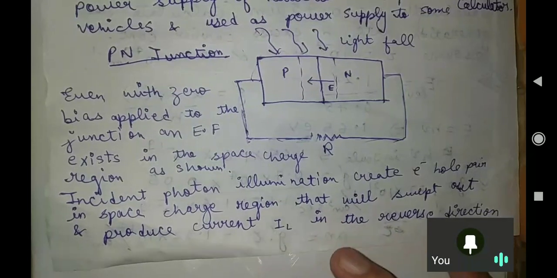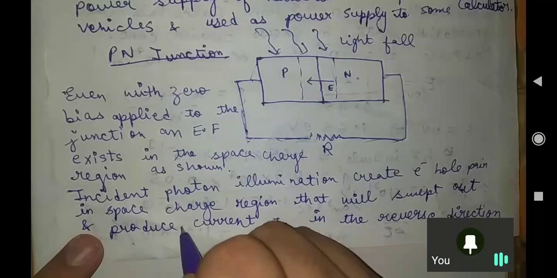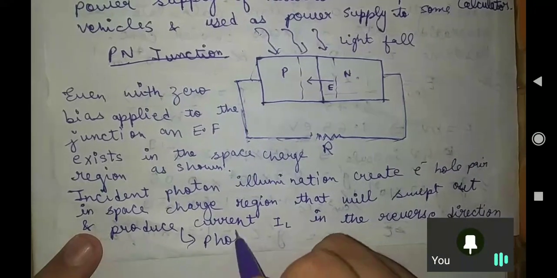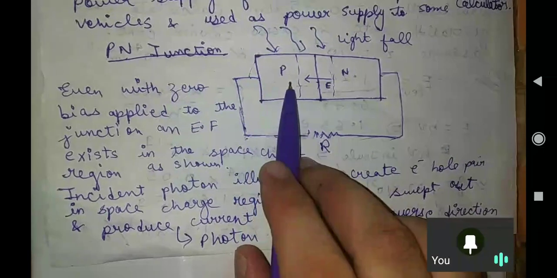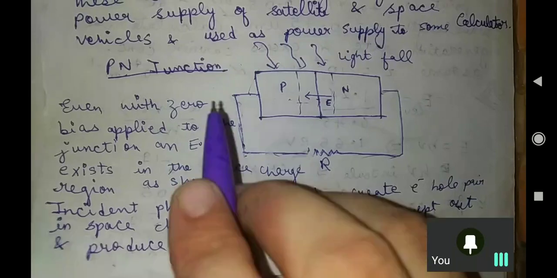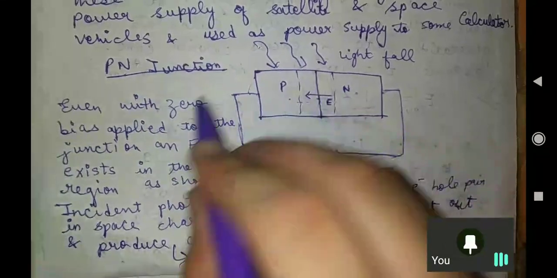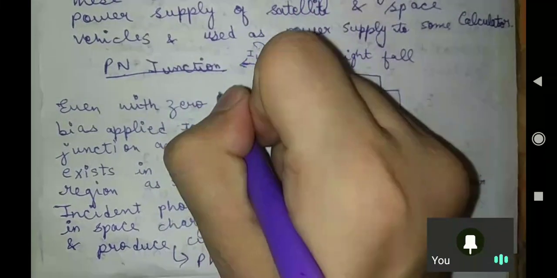We say it as a photon current. I am saying it produces current IL, and this is our photon current. You can name it as photon current. This is a photon current IL. Sir, how? Sir, there is some electric field, and you are saying that there is some creation of electron hole pair. So sir, what you are saying, that there will be some current due to light falling, in the reverse direction, like this, IL.